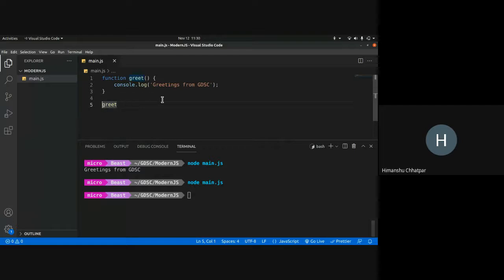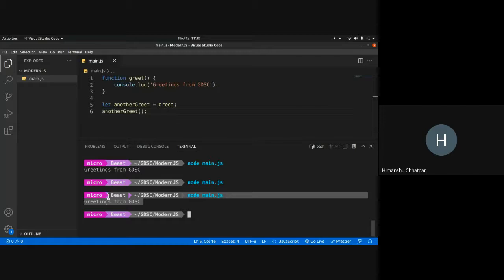So what I can do is create another variable. Let another greet. Right, so I can assign this to another variable. Now I can use another greet and execute this. So this also refers to this greet function, and I get greetings from GDSC.